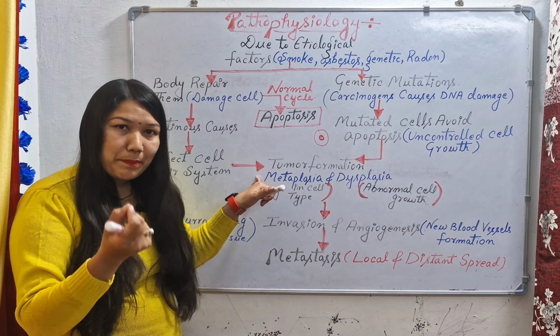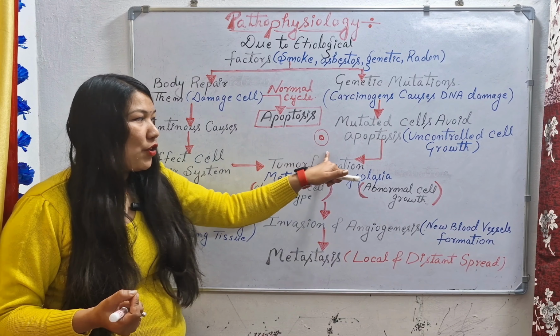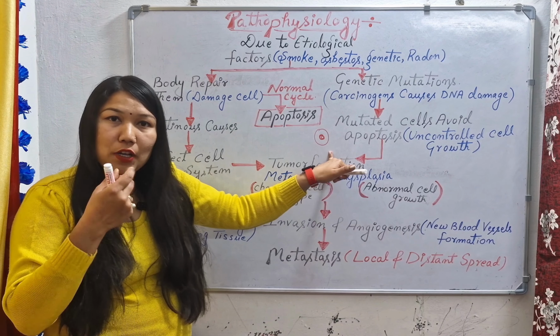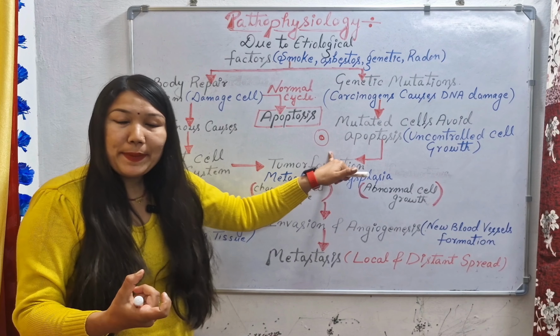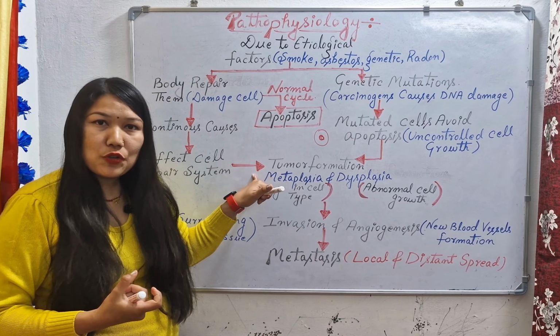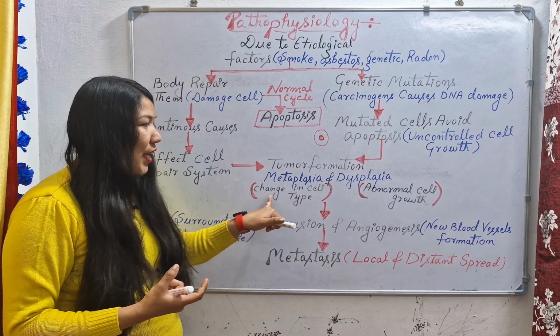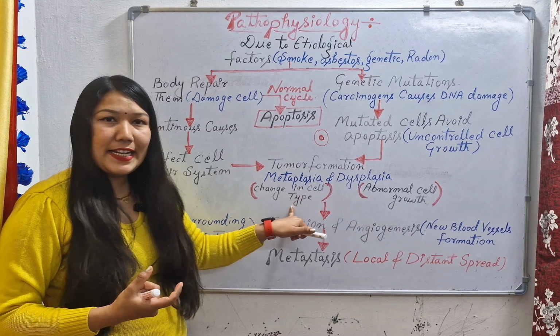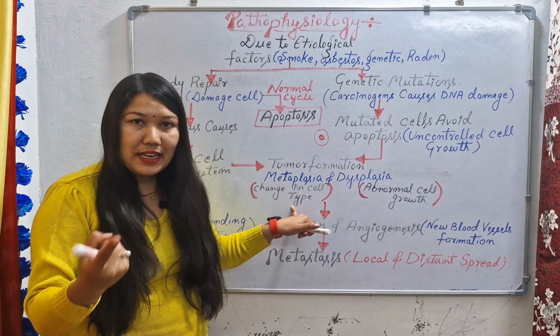That is called metaplasia. Here tumor or cancer formation happens in our body through the metaplasia process. So metaplasia means change in cell type. For example, an epithelial lung cell will convert into a squamous lung cell.